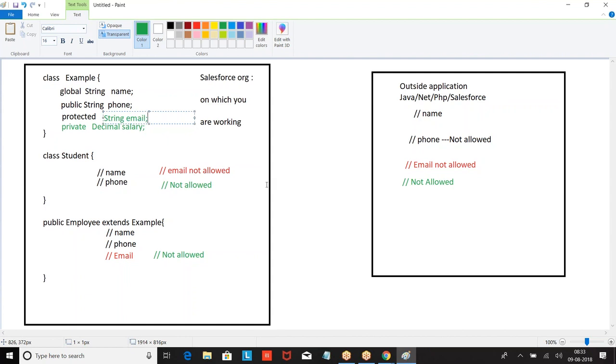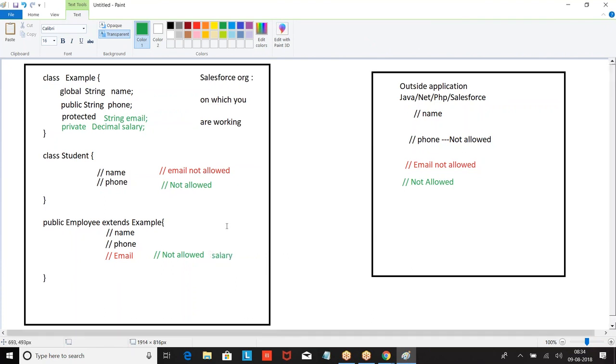This class we have written as public employee extends example. Here we can use the email. What I told: if the member is protected, it can be used within the class and within the child class. Now employee has become a child because it is inheriting the class.